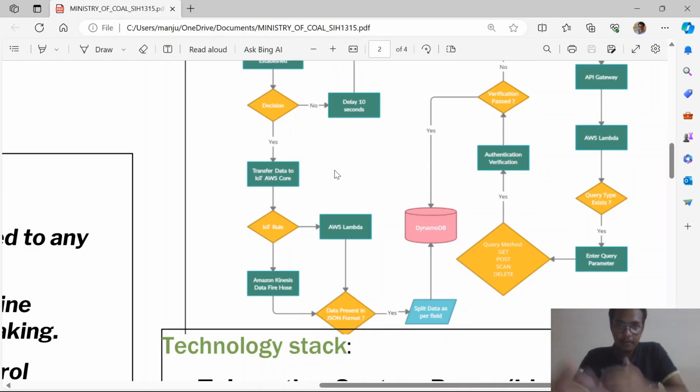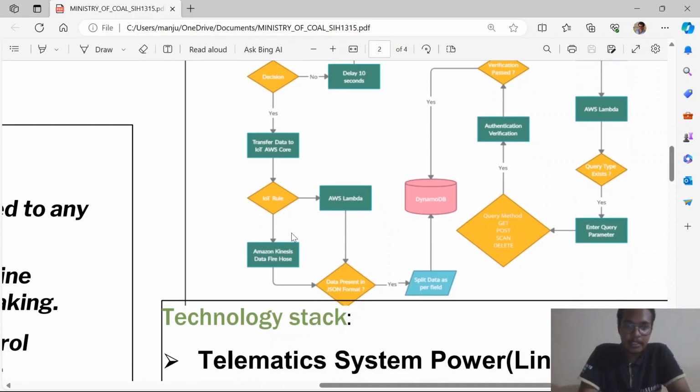Then the performance of the vehicle will be sent through the cloud platform. Here we can use any platform, like Azure, or we can also use AWS, which is provided by Amazon. Here we are using Amazon AWS, and here this is the IoT rule. It is also a decision statement that we are giving, like IFTTT, if this then that. It is an open source website where we can set IFTTT rules. So that's what I have placed here.